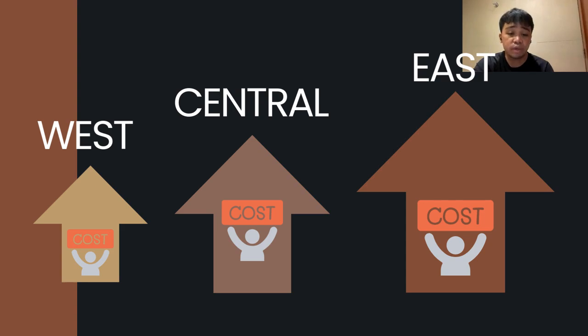Logically, the nearer the customers are, the cheaper the shipping cost will be, and the farther the customers are, the more expensive it will be. So deliveries within the West are short and inexpensive, deliveries to the Central are longer, and deliveries to the East are the longest. Because two regions require long distance transport, total shipping cost becomes very expensive. And distance is the biggest cost driver in this type of system.